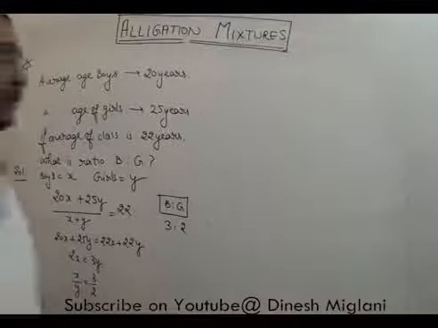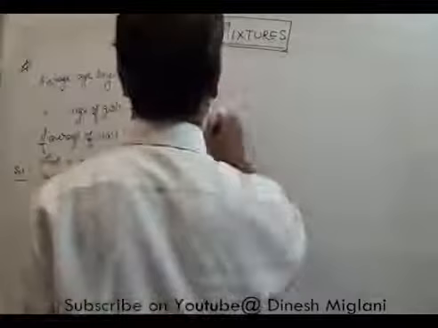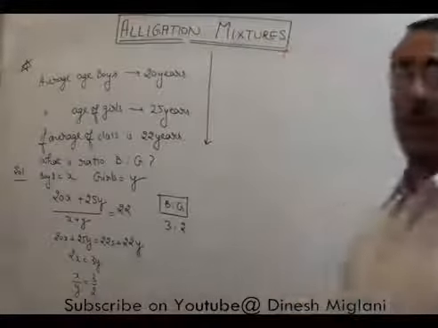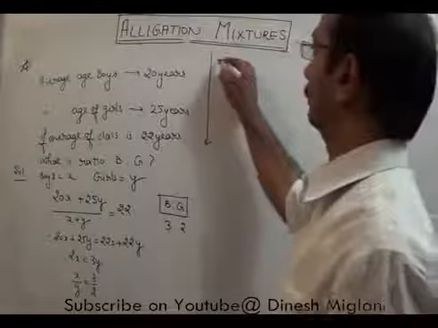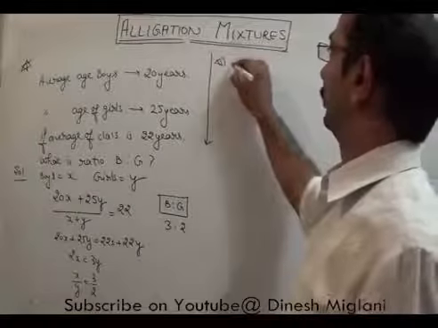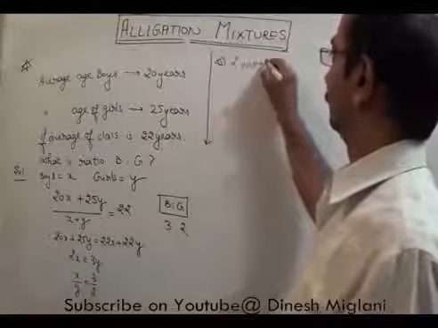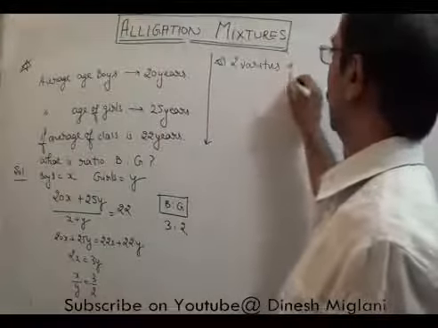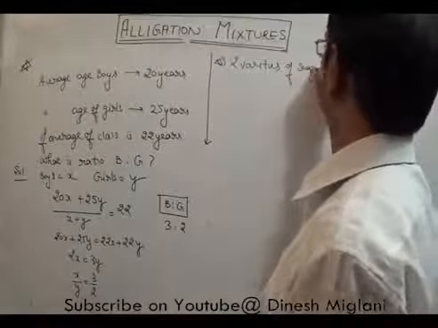We may have one more statement, then we try to apply this alligation mixture. One more question of a similar nature. A person went to the market and he buys two varieties of sugar.